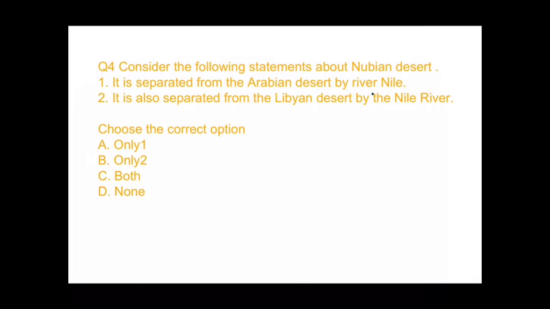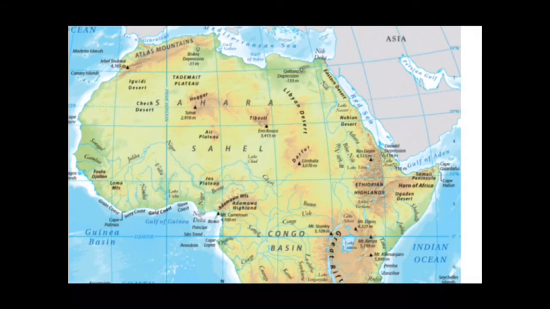Question number 4, consider the following statements about Nubian desert. It is separated from the Arabian desert by river Nile. No, it is wrong. See this map, guys. This is Nubian desert and this is Arabian desert. This is Eastern desert, but it is also known by the name Arabian desert. So you can see it is not separated by river Nile, right. So our first statement would be wrong.